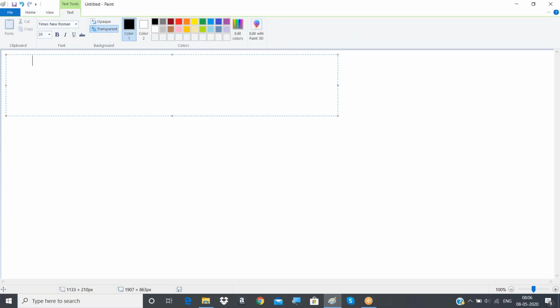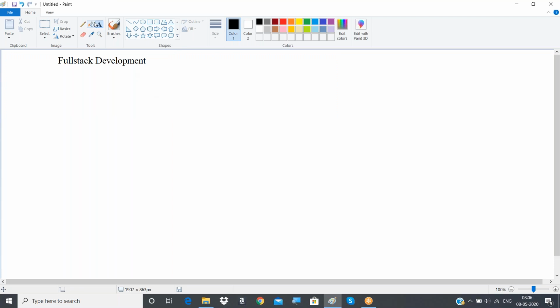Today we are here to have some discussion on full stack development. Before getting into full stack development, let's have a small introduction to software applications. What are the different categories of software applications? That is a broad category which I am talking about.